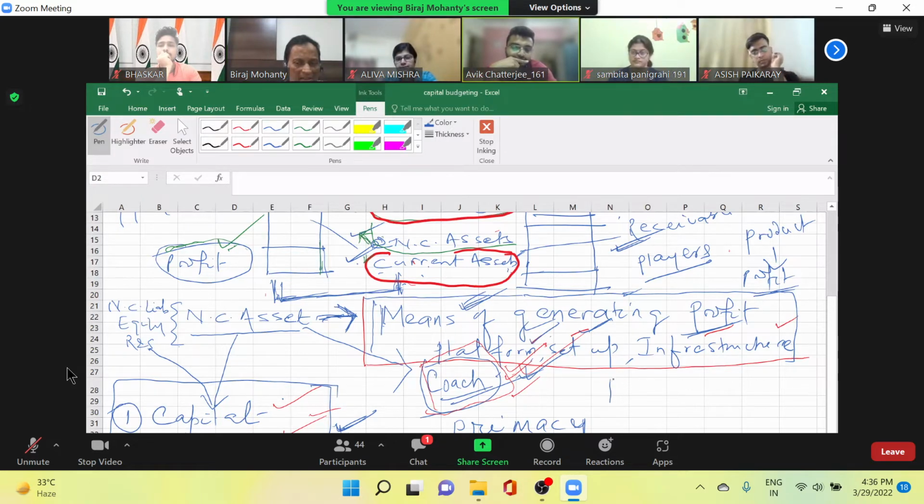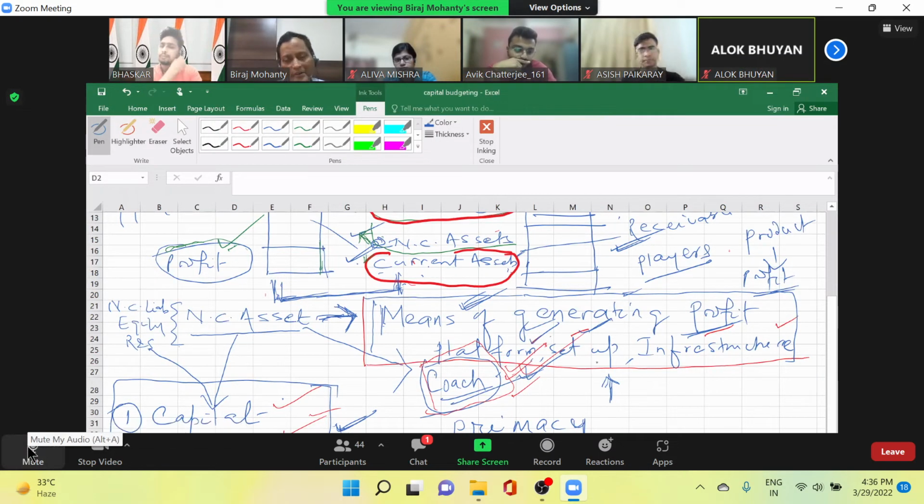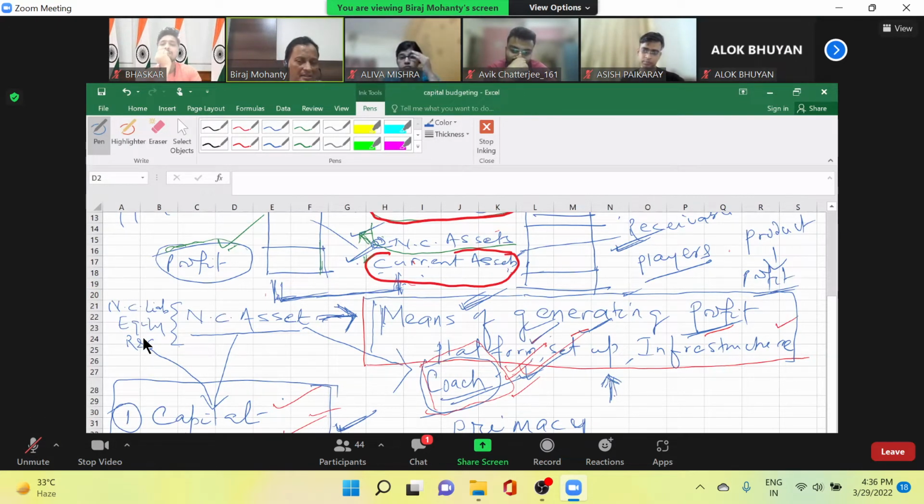Current assets, sir. Is it so? Any other answer? Intangible assets. Tangible. Don't go to tangible. It is non-current assets. So non-current assets have primacy over the current assets. You don't tell only one. Non-current assets and liabilities both have primacy over the current assets and current liabilities.